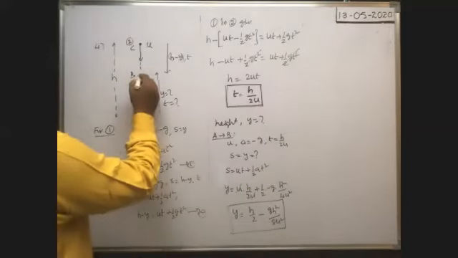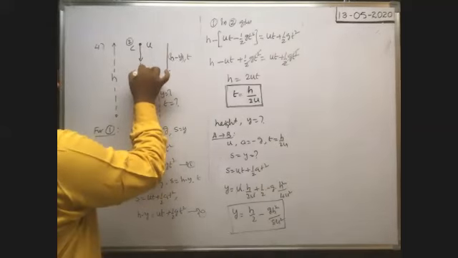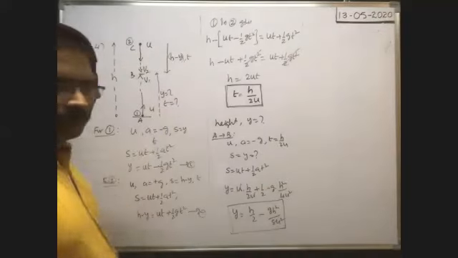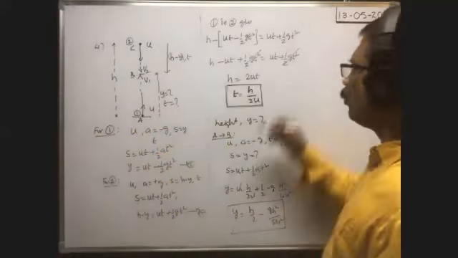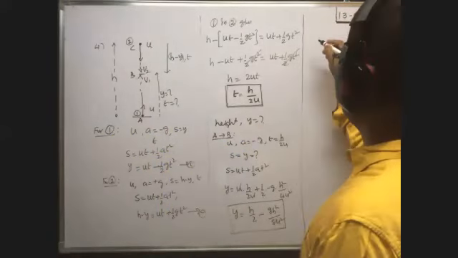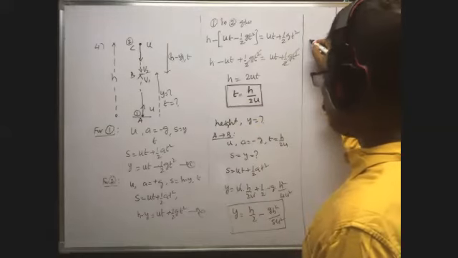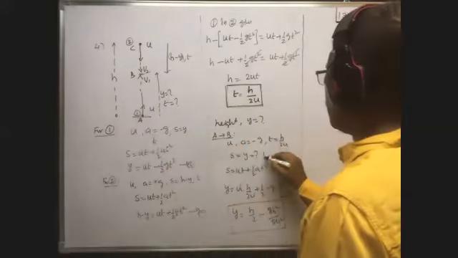Before they meet together, what is the velocity of this body and what is the velocity of this body? They may ask like that also. Before they meet together, what about the velocities of the two bodies? V1 we have to find. To find V1, again from A to B only. Before it reaches the point here, what is the velocity V1? That is the question.